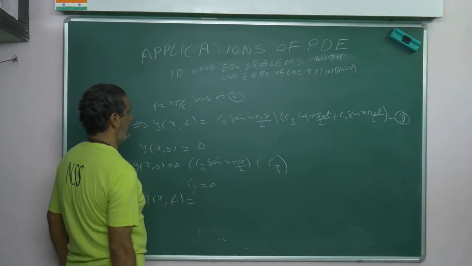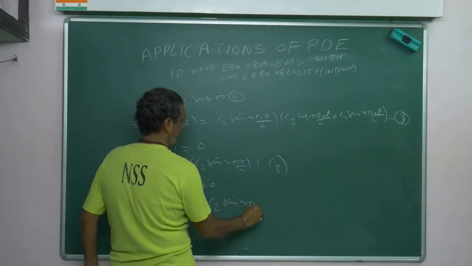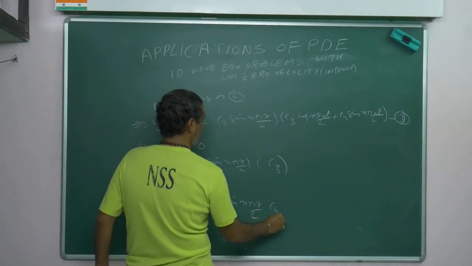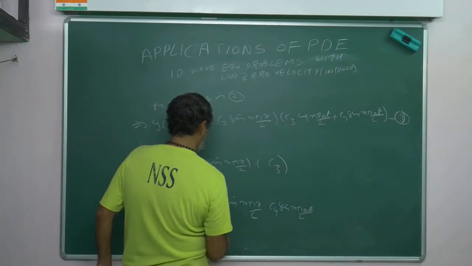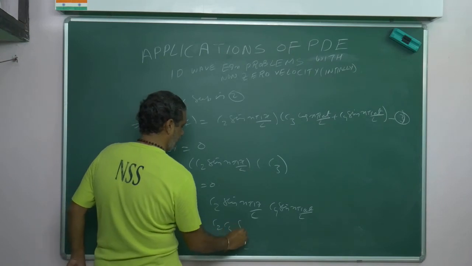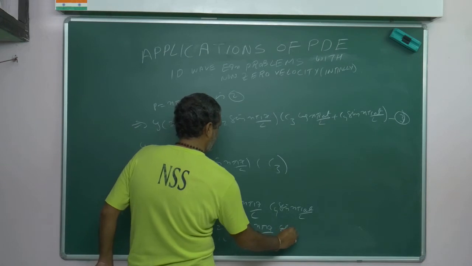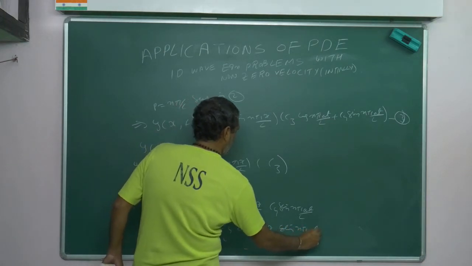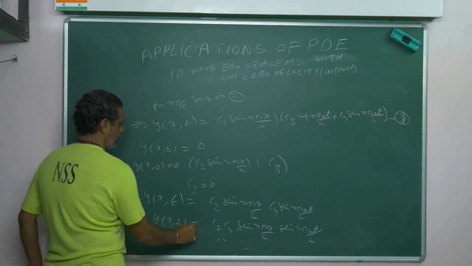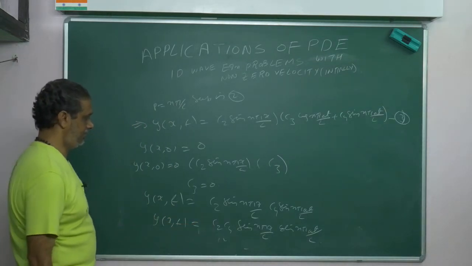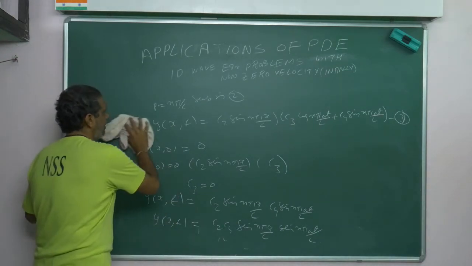y of x comma t equals C2 sin n pi x by L, then C4 sin n pi at by L, then C2 C4 sin n pi x by L sin n pi at by L. Now if I write the superposition principle, C2 C4 becomes Cn, because I will have infinite arbitrary constants, infinite values.